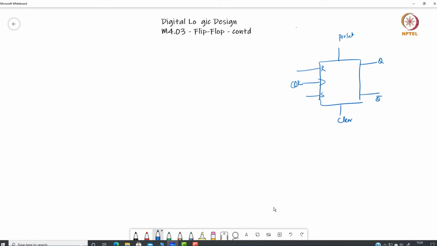In another way, these preset and clear can change the functionality of my flip flop. So care has to be taken that preset and clear values are only given at certain points, usually in the initial ones. Sometimes these are inverted values, so we can call them preset N or clear N. So what is going to be the behavior?